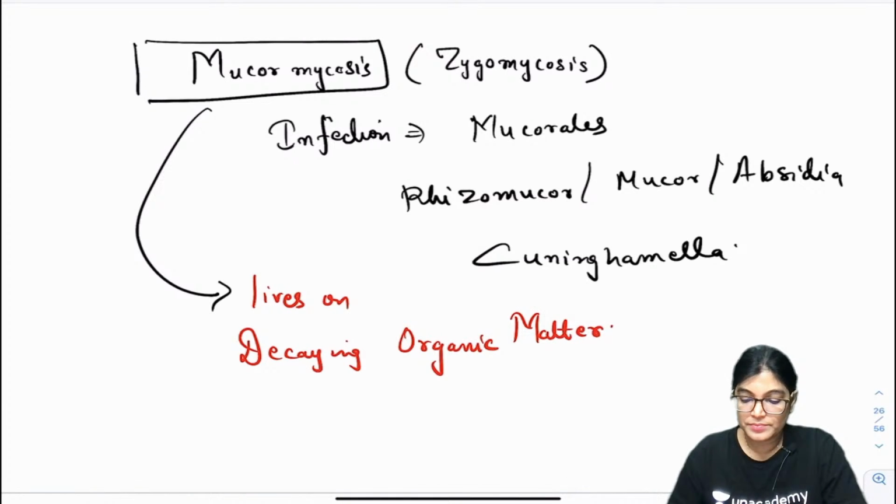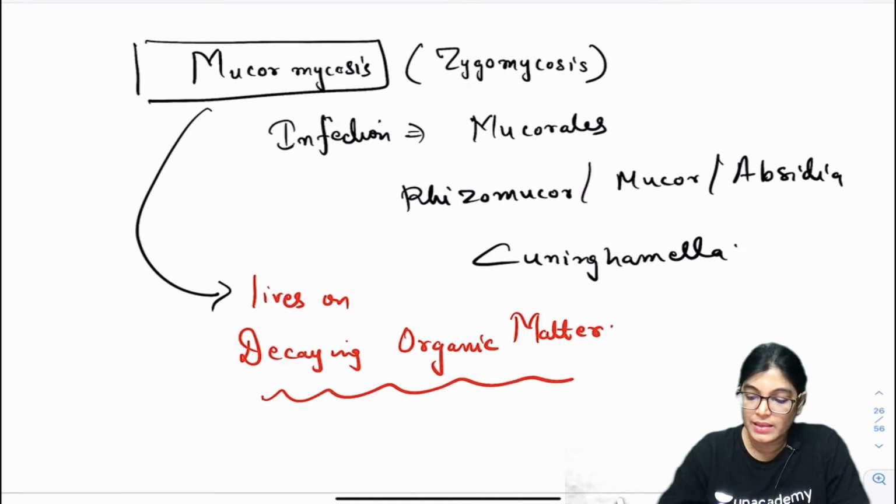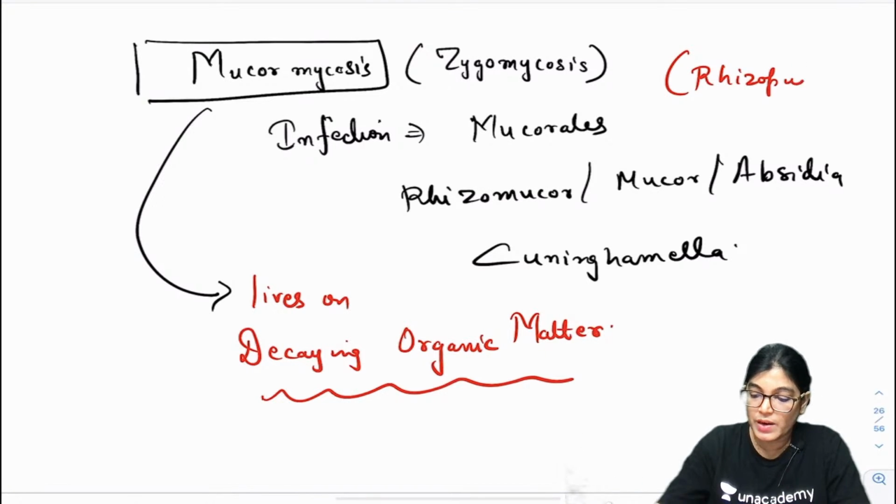Okay. That means in short, if you don't want to know all these details, you can say this is a group of Rhizopus species fungus.